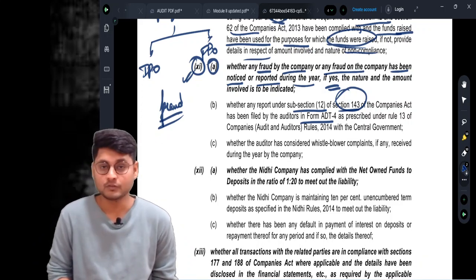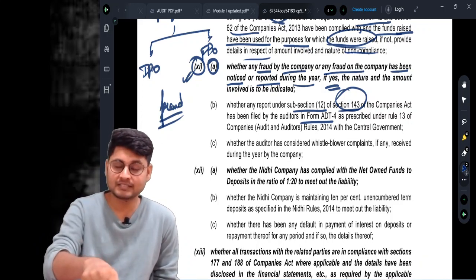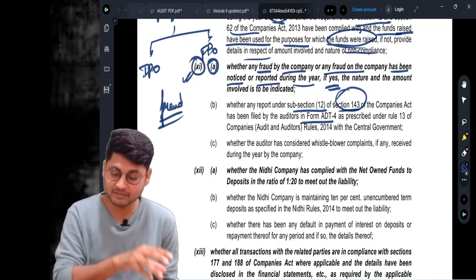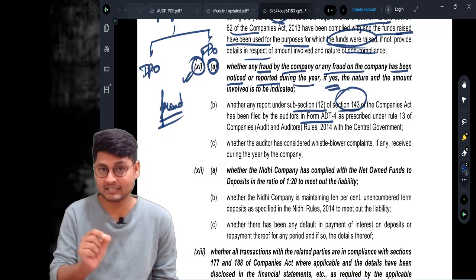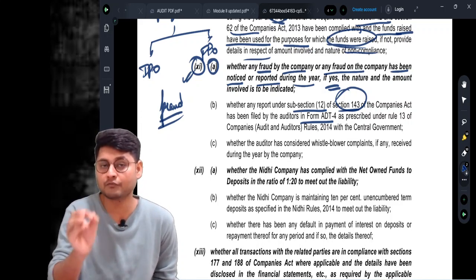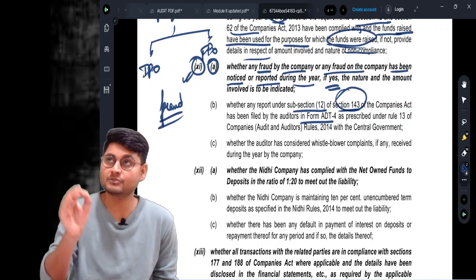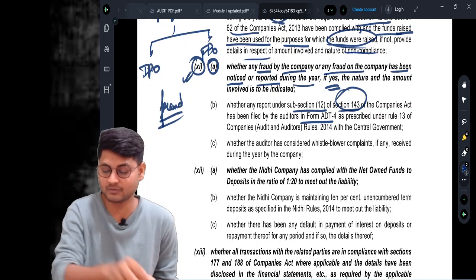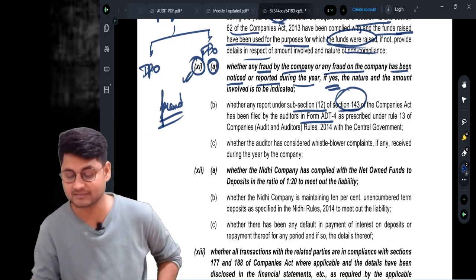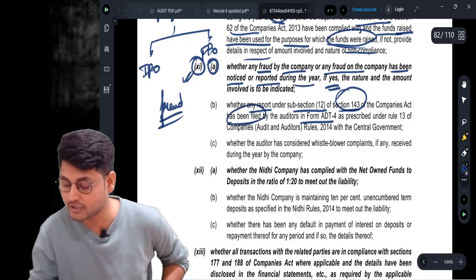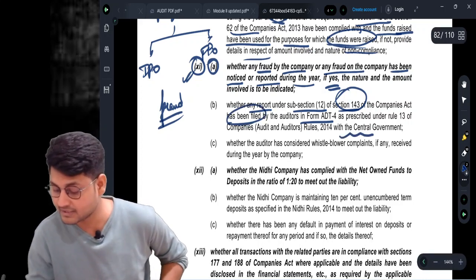So now as an auditor in CARO 2020, in subclause number B of clause number 11, he needs to report whether there is any report under subsection number 12 of 143 which is to be reported to the central government. Is there anything that happened like that? Then you need to give the details whether any report under subsection number 12 has been filed by the auditor with the central government.